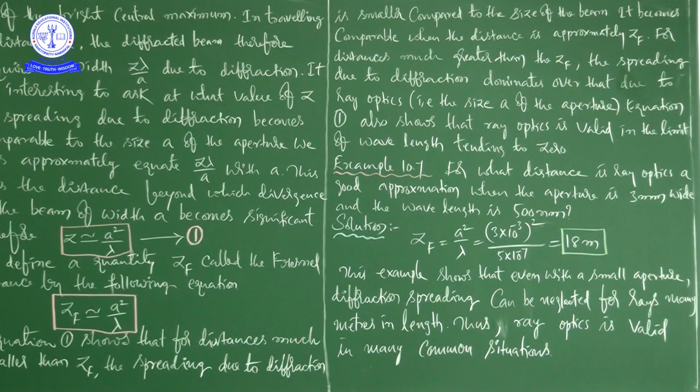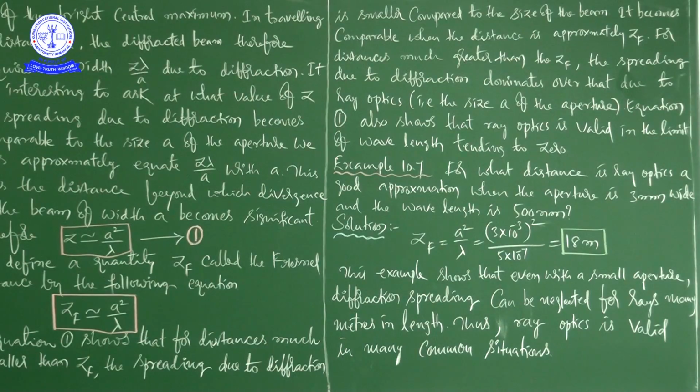Then we discussed the consequences. If the distance is smaller than the Fresnel distance, the spreading due to diffraction is small compared to the size of the beam.